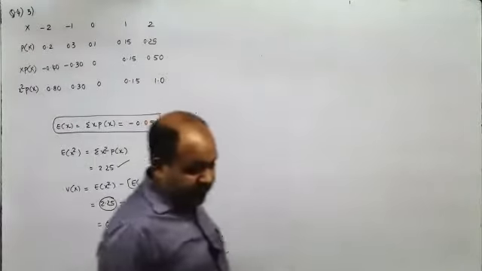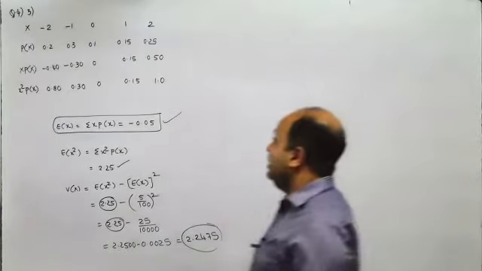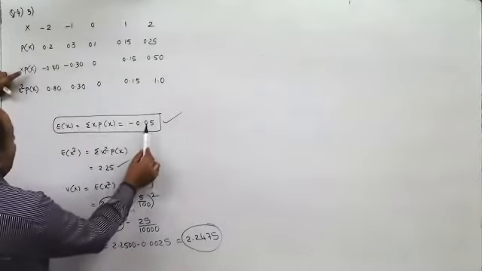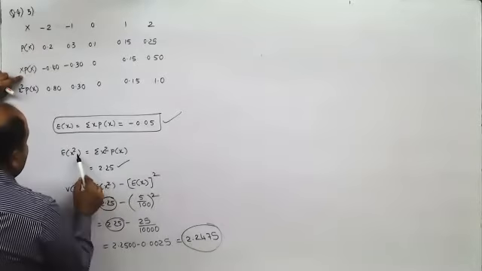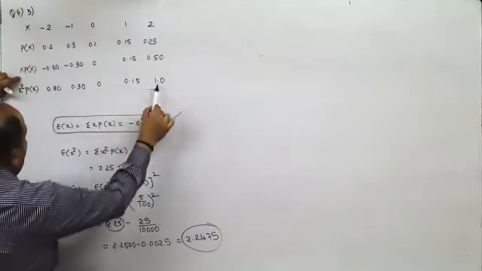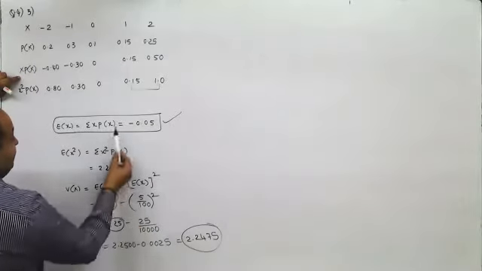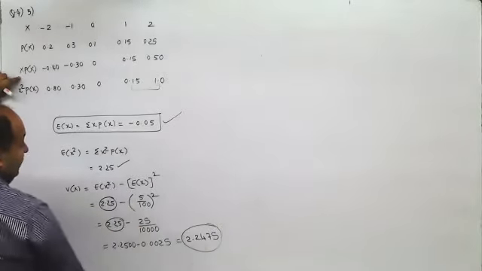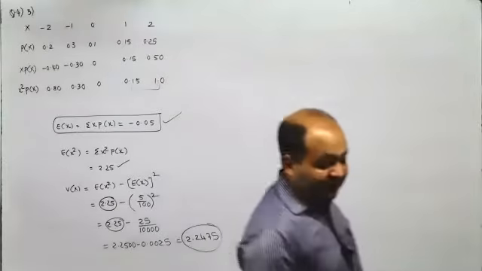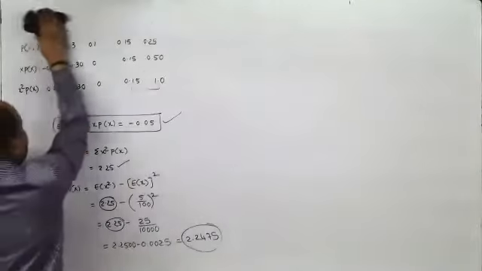First of all, I had made a small mistake in the calculation in the last lecture. Here, summation of x px is 0.05. This is correct. Then summation of x square is 2.25, that is 1.1 plus 1.15, so it is 2.25. Now 2.25 minus this would give me 2.2475. I had got 2.1475 in the last lecture, so just correct this.